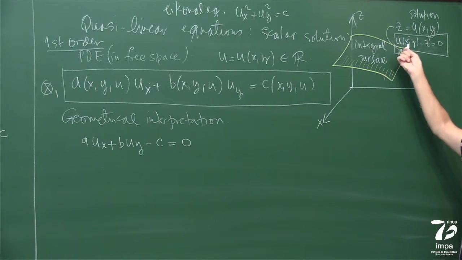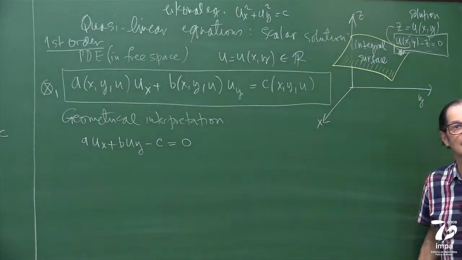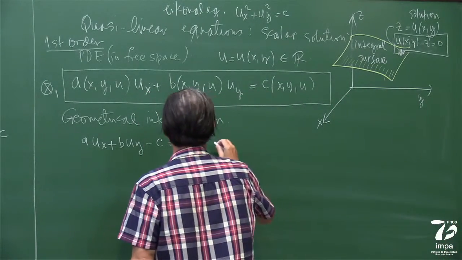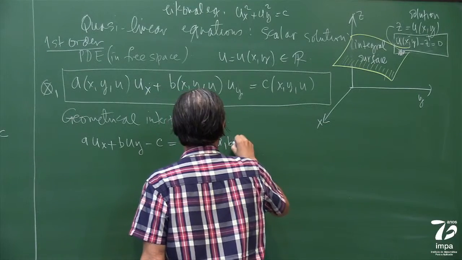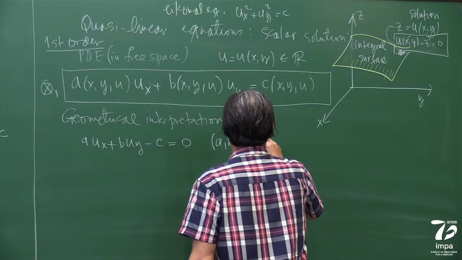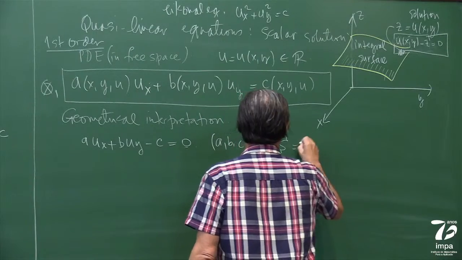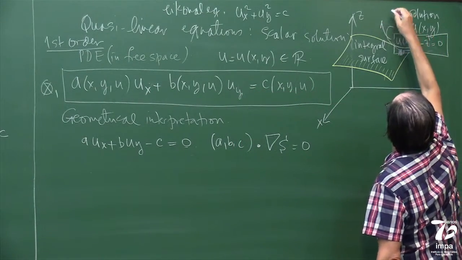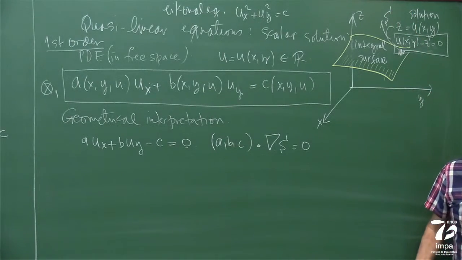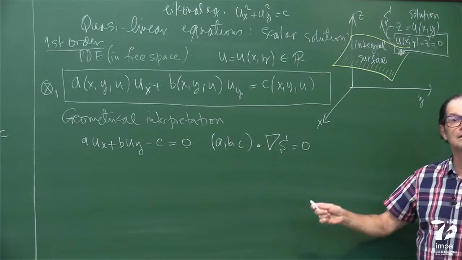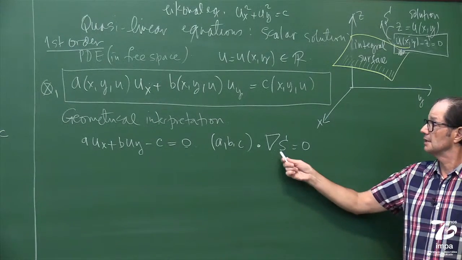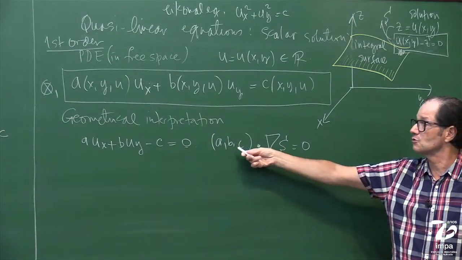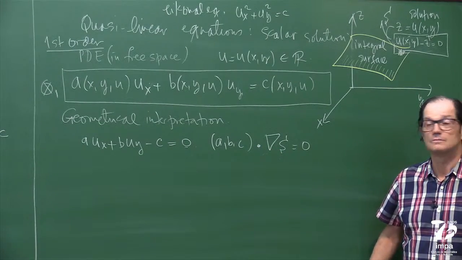Now, put this together with this, and you will see that this says that basically the integral surface is S. So the PDE is nothing more than saying that the gradient of S, meaning the normal of S, is orthogonal to ABC.